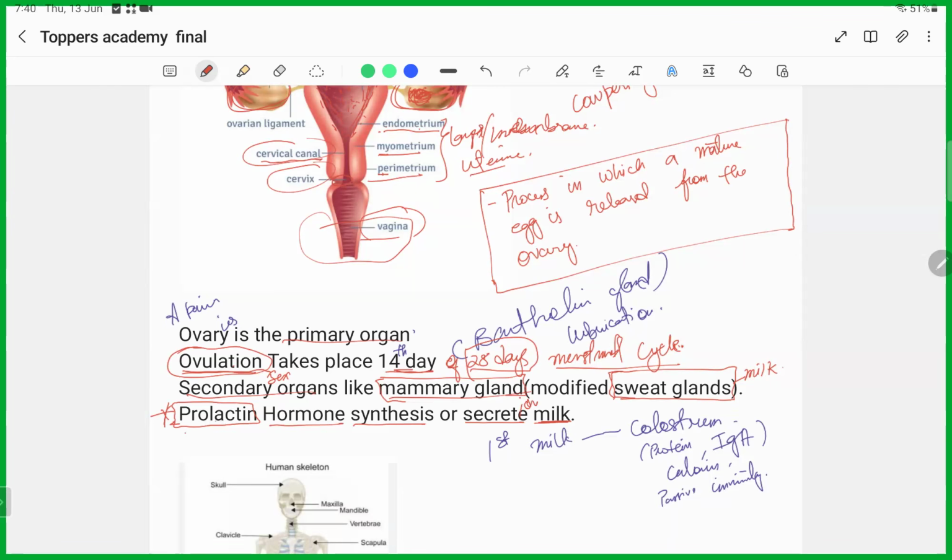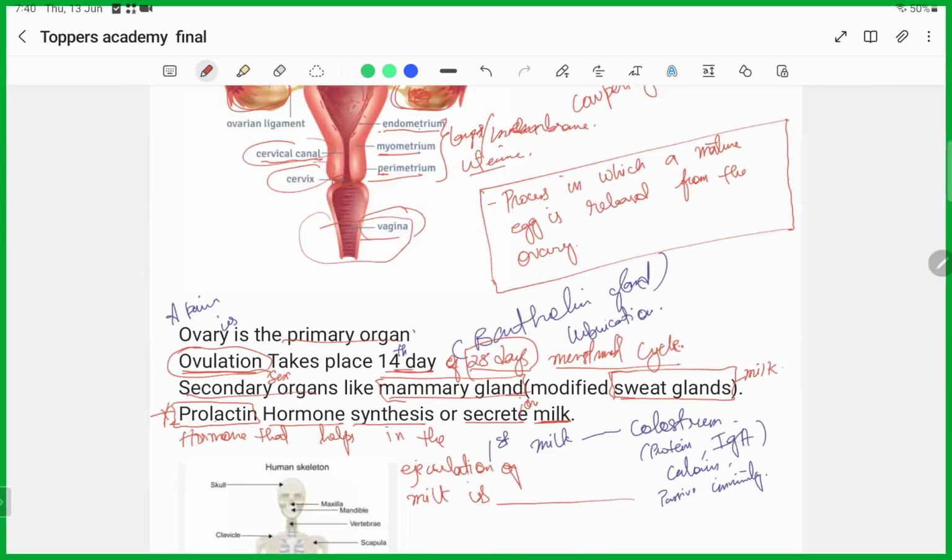But the hormone that helps in the ejection of milk is, yesterday we discussed, anyone?